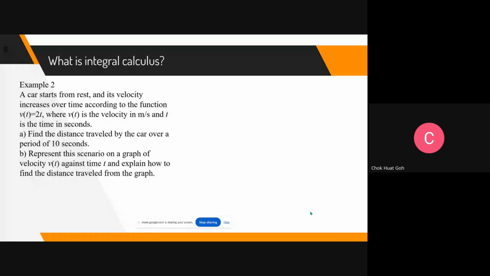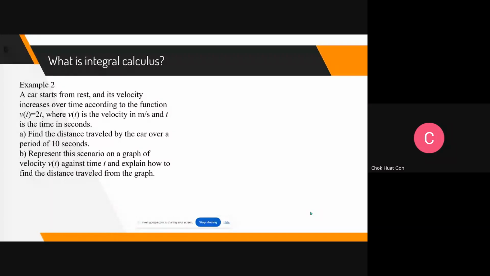Let's see. A car starts from rest and its velocity increases over time. Start from rest, stagnant, and then the velocity increases over the time. And the function is velocity is 2t. t is the time. Velocity in meter per second. Find the distance traveled by the car over a period of 10 seconds. Still the same thing like just now, 10 seconds, students. Okay. But now if I ask you to use mental calculation, I know that in a way, a little bit hard to imagine in a few seconds.